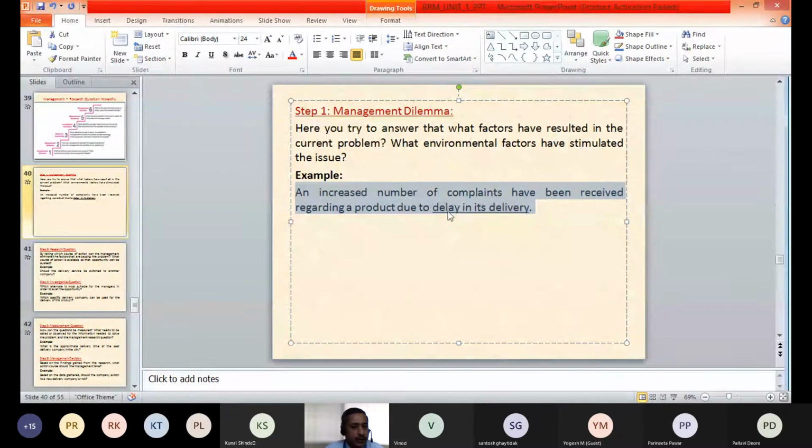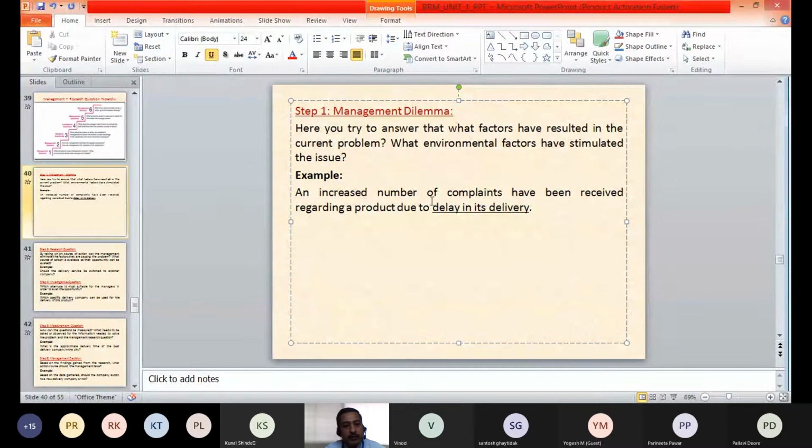We have identified that there is a delay, which I have underlined. An increased number of complaints have been received. That is the main dilemma, the main problem that management is facing, and the underlying issue we have identified is delay in the delivery.